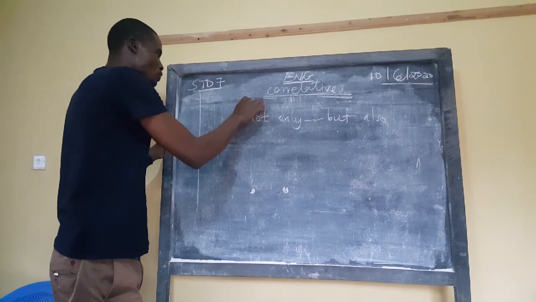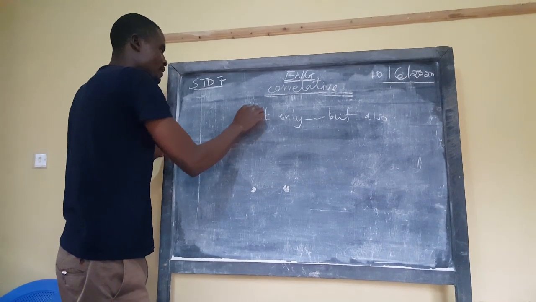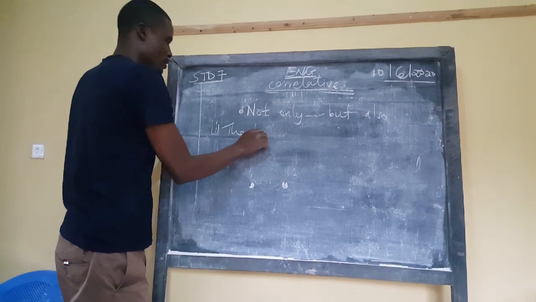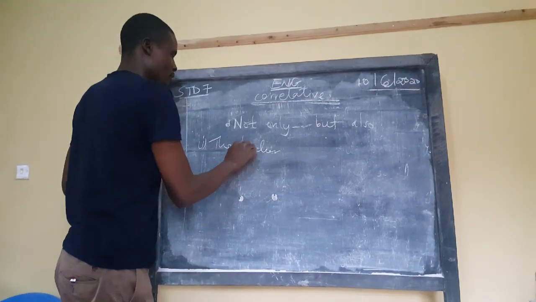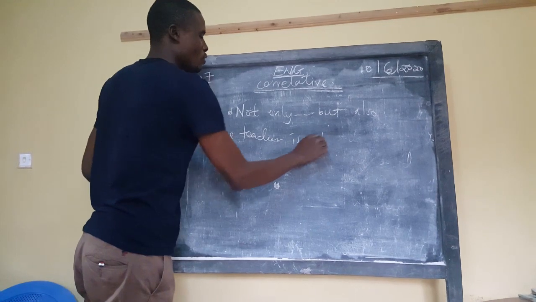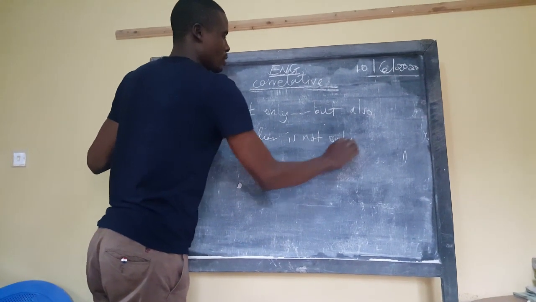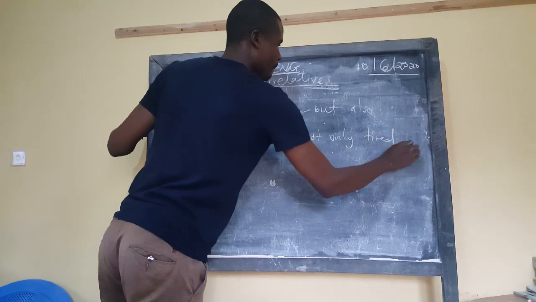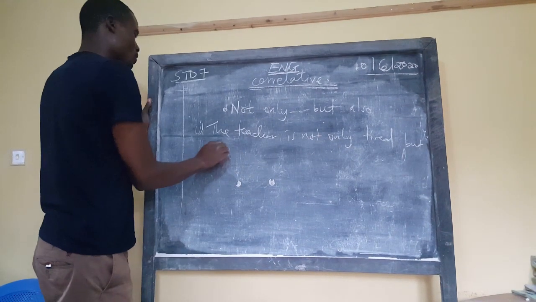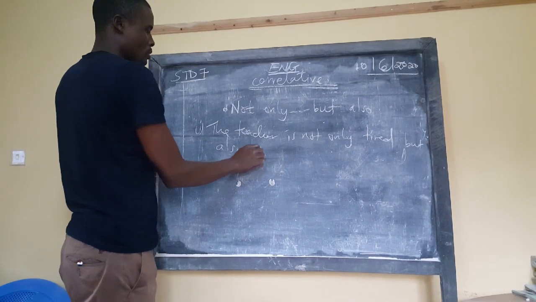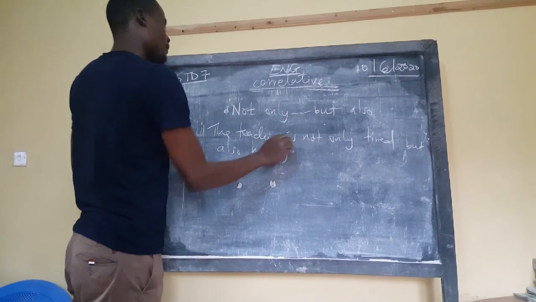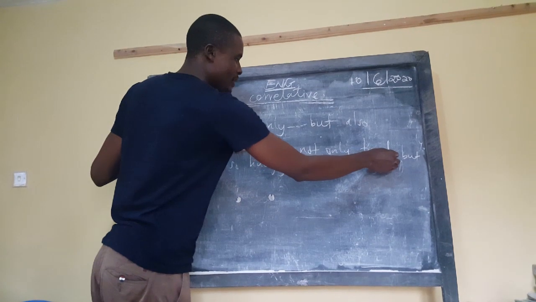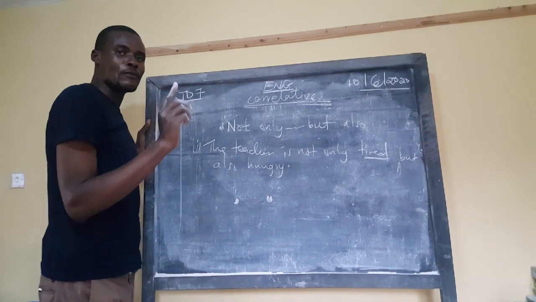The teacher is not only tired, but also hungry. Maybe the teacher is in need of food. So apart from him being tired, we are adding more information about him.